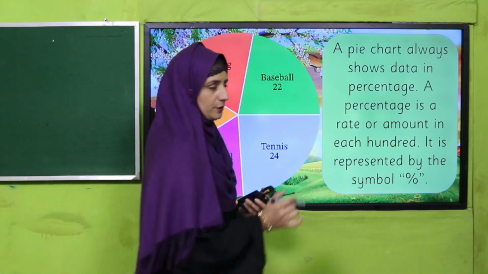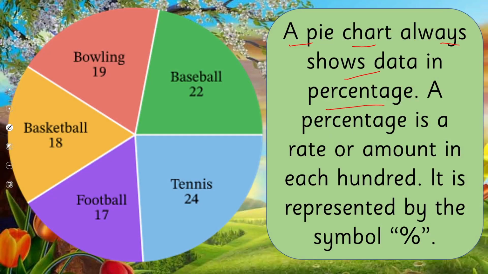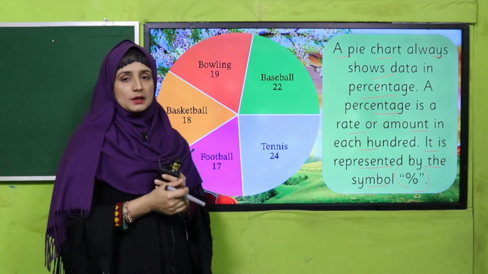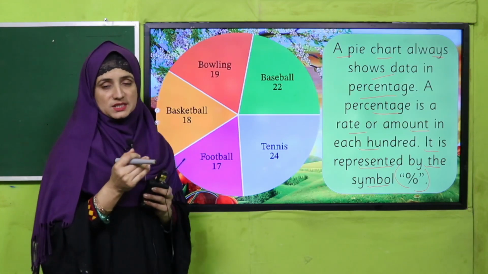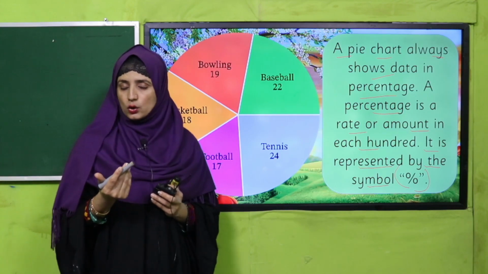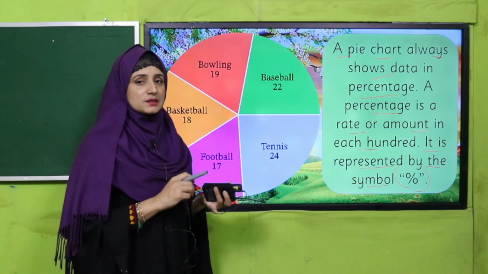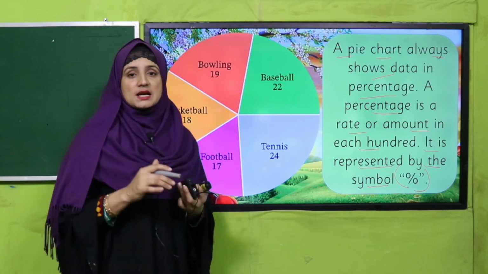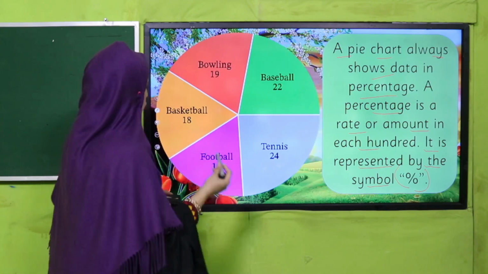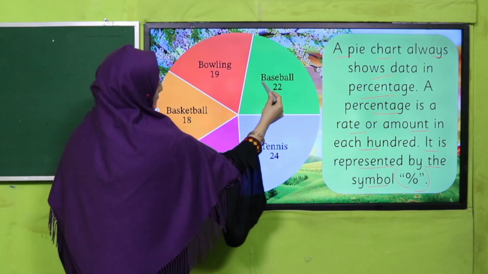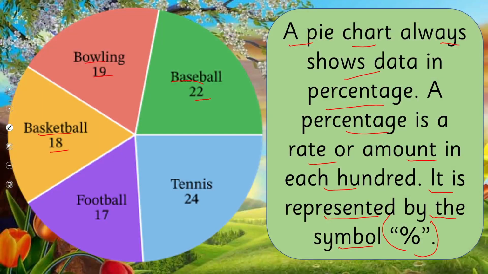On a pie chart, how do we represent? A pie chart always shows data in percentage. A percentage is a rate or amount in each 100. It is represented by the symbol of percentage. In a pie chart, my dear students and my dear teachers, we always get data in the shape of percentage. So what is percentage? I hope that you have already learned it in your math subject. Percentage is something out of 100. Like baseball 22, bowling 19, basketball 18, football 17 and tennis 24.